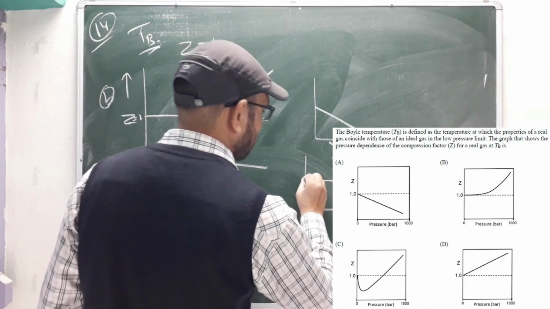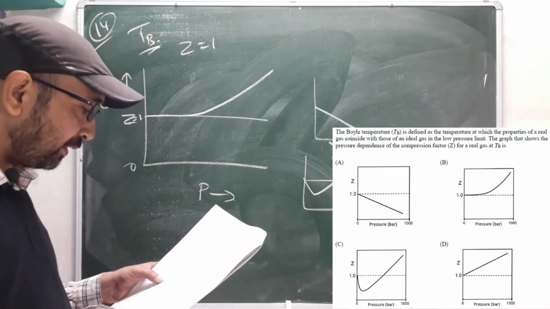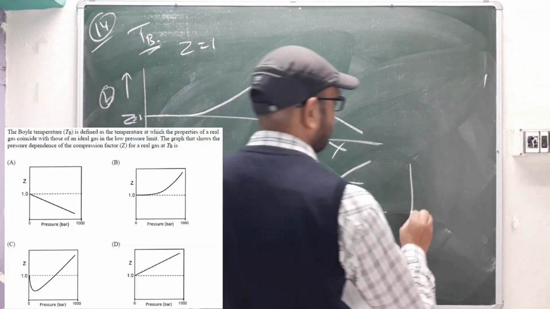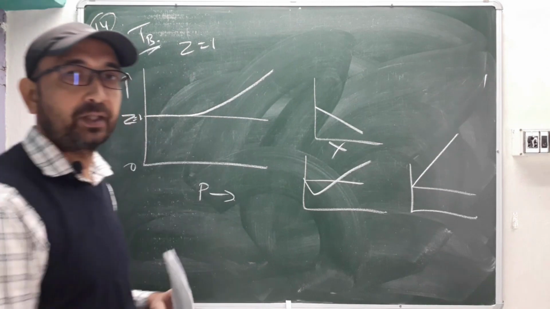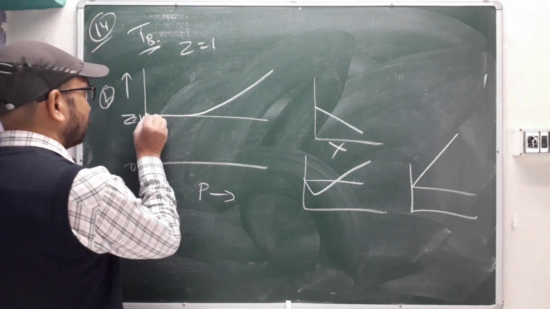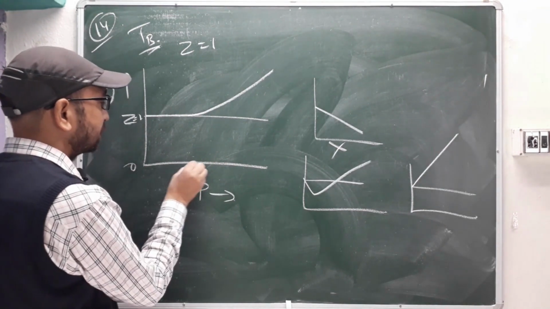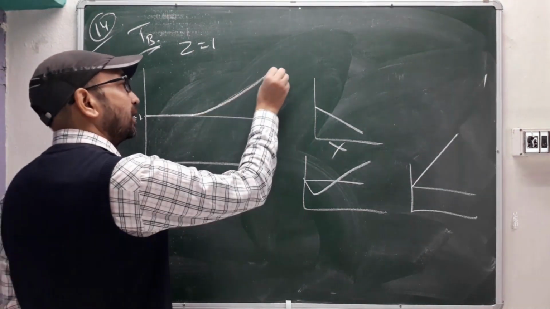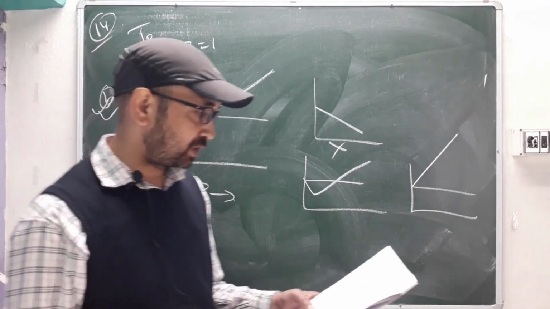Okay, option C, this can't be possible. Again it goes lower and then goes upper, it won't be. And then option D is also not possible. See, option D is directly increasing with the pressure. It won't be, right? For some time it will hold up. If you are increasing pressure slowly, sometime it will hold up and then it will increase. Correct? So this option B will be your correct option for this particular question.